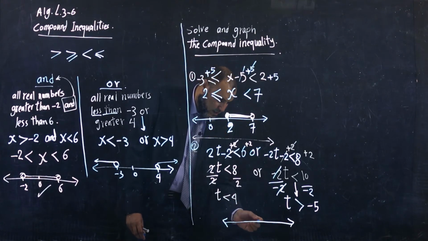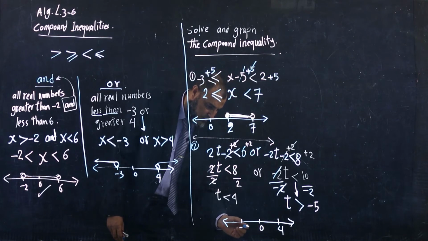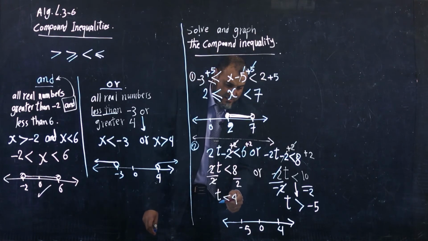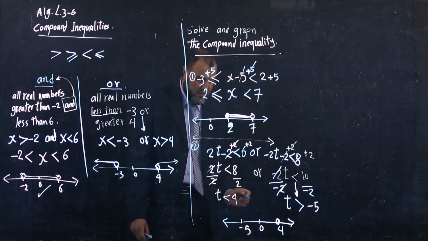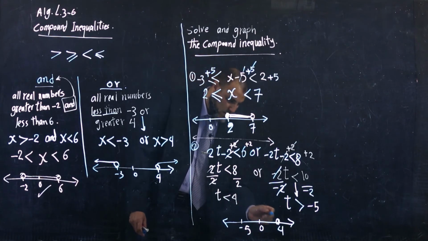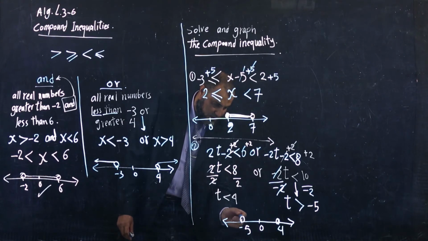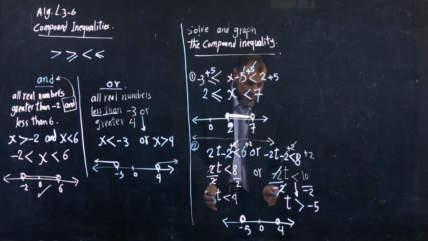I put here 0, here 4, here negative 5. Here t less than 4. After that, t greater than negative 5. So I have here what?